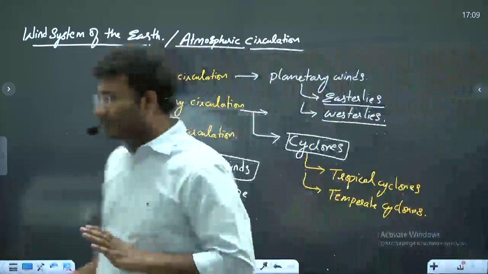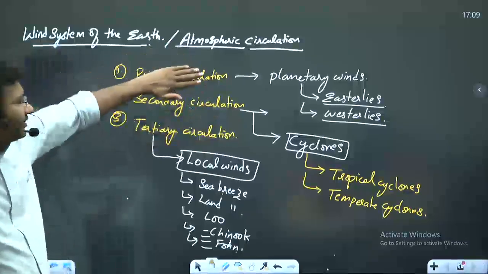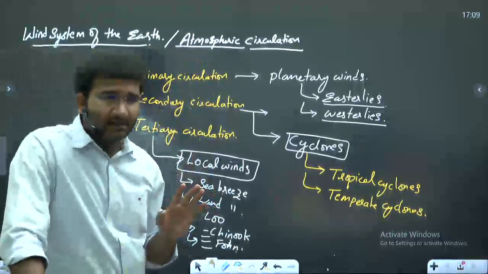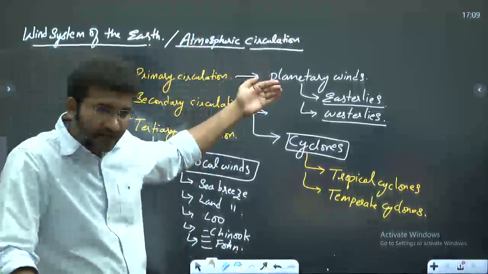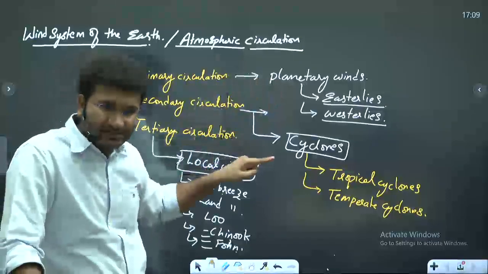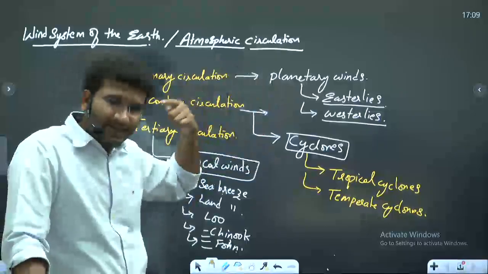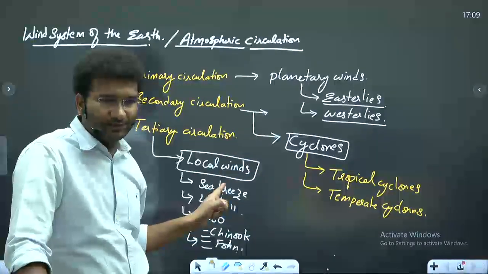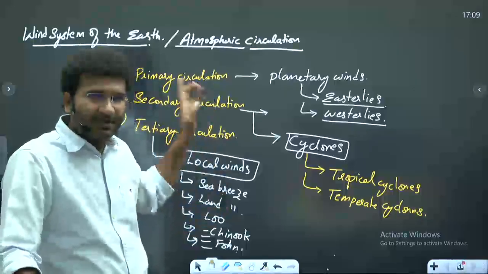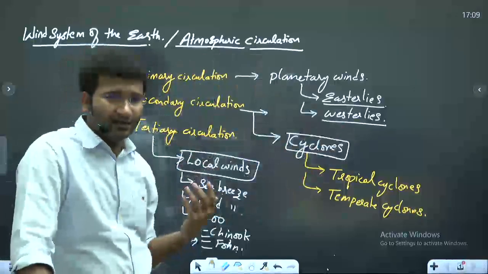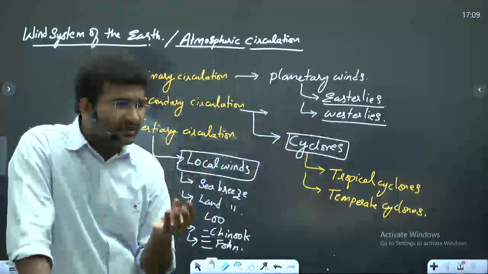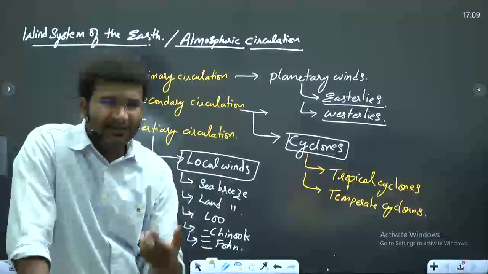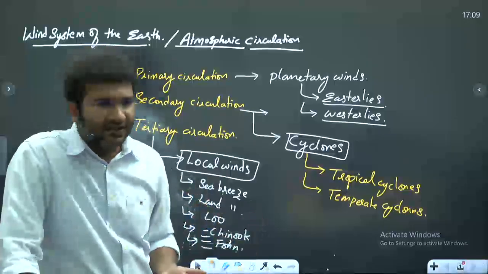So today we will try to understand from the basics, that is primary circulation. And remember one more thing, very clearly. If primary circulation fails at a particular place, secondary circulation comes into picture. If secondary circulation also fails at that place, tertiary circulation comes into picture. Primary circulations are present all throughout the year, and if they fail, they can fail in maybe a 10 kilometer area, 20, 30, 40, 50, 60 kilometer area.